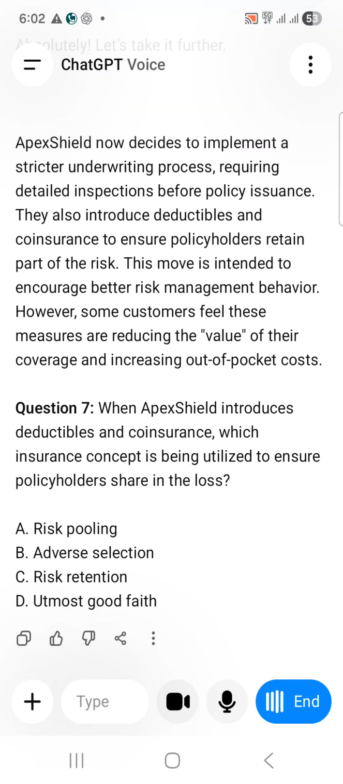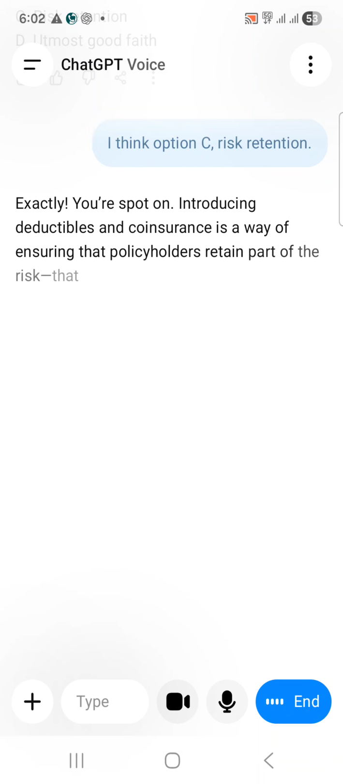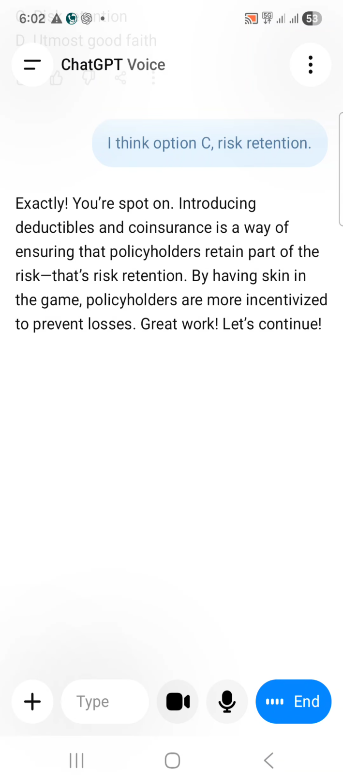I think option C, risk retention. Exactly, you're spot on. Introducing deductibles and coinsurance is a way of ensuring that policyholders retain part of the risk. That's risk retention. By having skin in the game, policyholders are more incentivized to prevent losses. Great work. Let's continue. Next question.